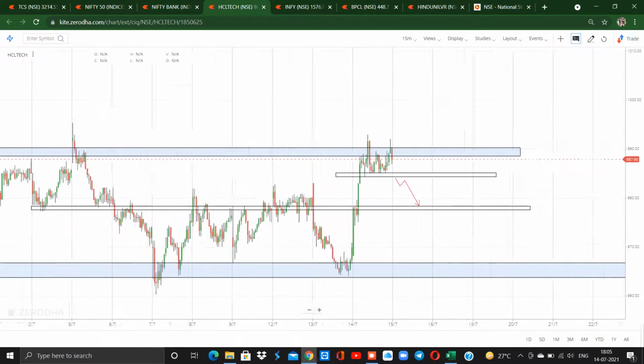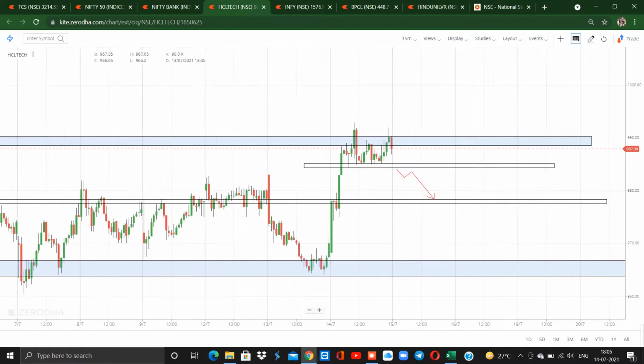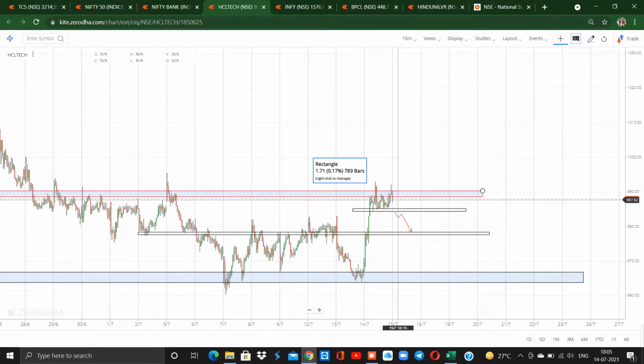First stock is ACL Tech. Yesterday we discussed about the ACL stock. It formed a double bottom pattern, so we said it will be giving a breakout, and we mentioned the targets of 978 and 988. Yeah, so all the targets were achieved today. Now it is nearby the resistance area.